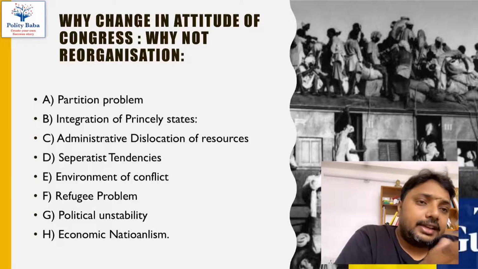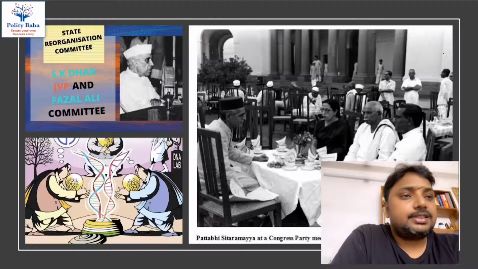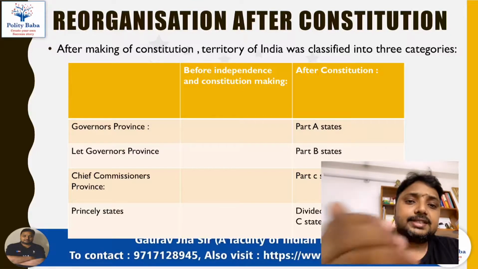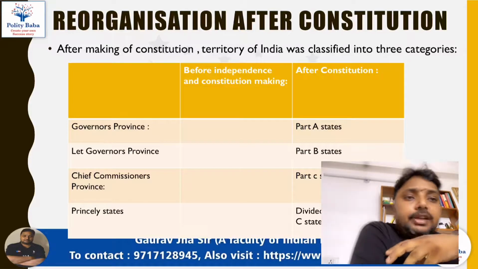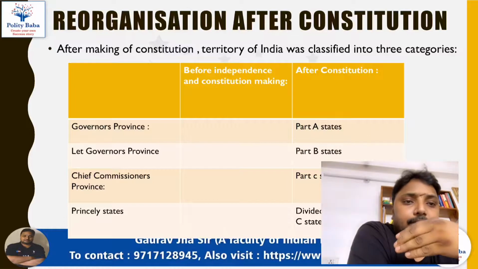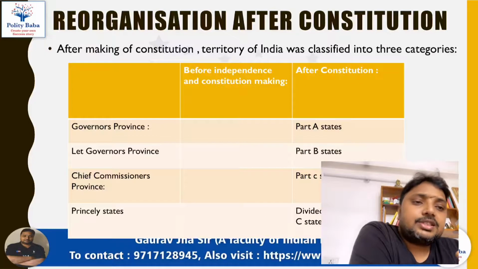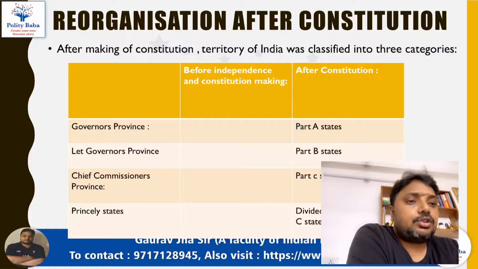Then finally we will see what was the final decision adopted by the Constituent Assembly, and the Constituent Assembly will decide to continue the old British political system, the arrangement the Britishers had before independence, and only the name of the Britishers' provinces will change, and there will be no such changes in the provincial arrangement done by the Britishers before independence, and the linguistic reorganization of the states will be delayed.